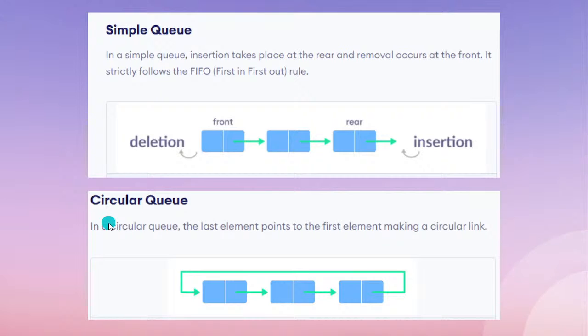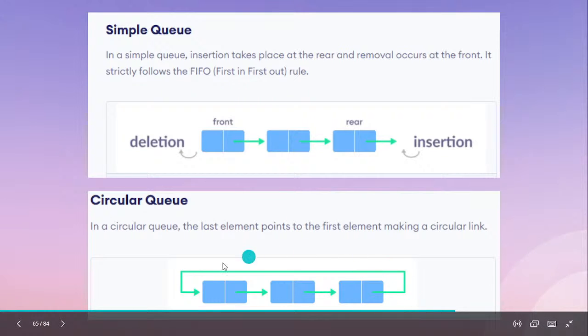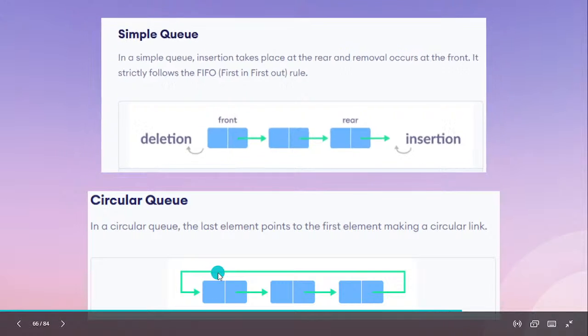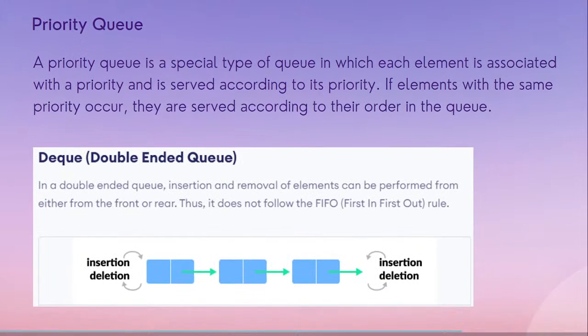Next is the circular queue. In a circular queue, the last element points to the first element, making a circular link. We just have to point the last, which is the rear part, to the front part. In this way the rear is connected to the front of the queue and a circular queue is formed. Next is the priority queue.